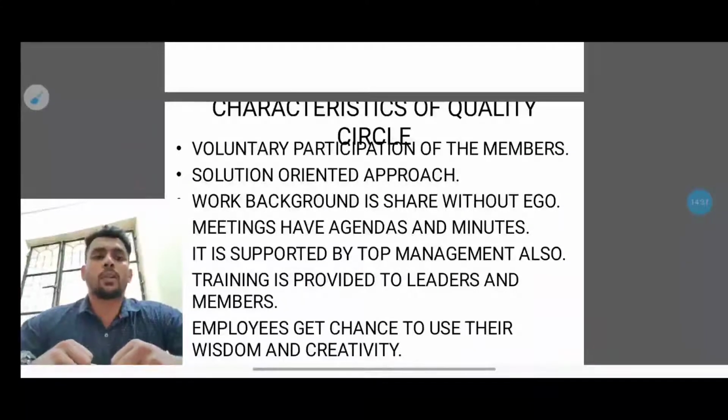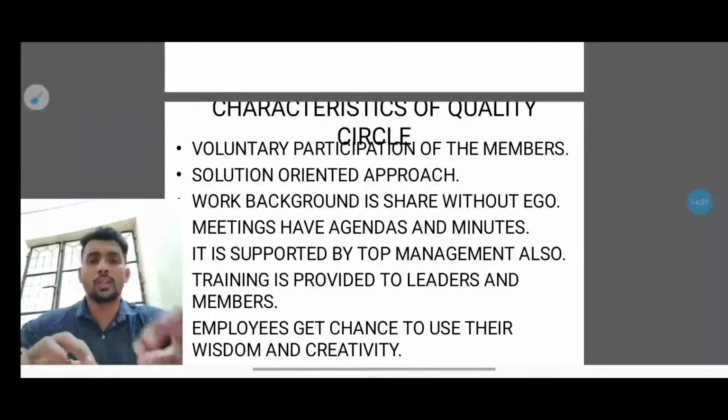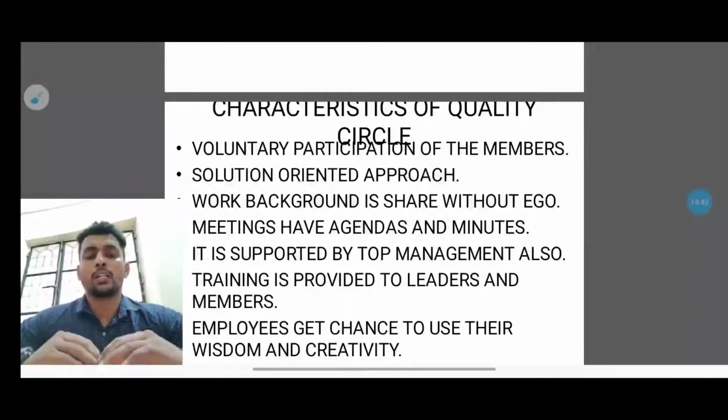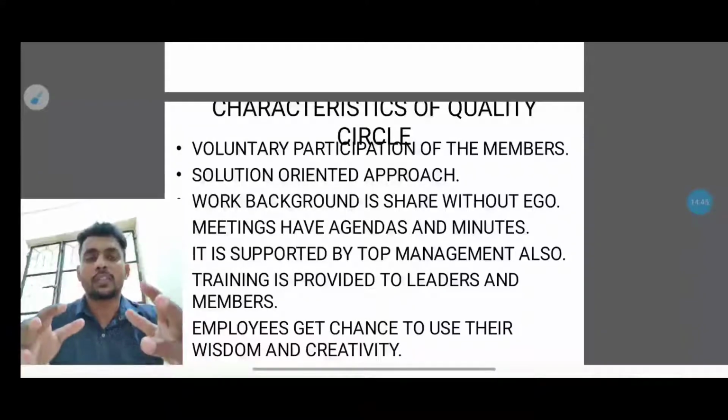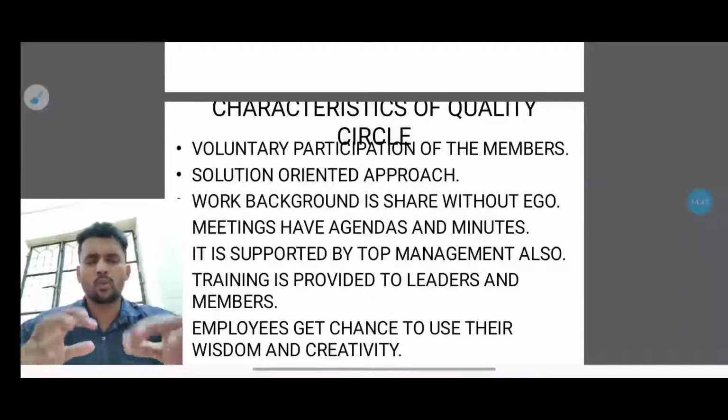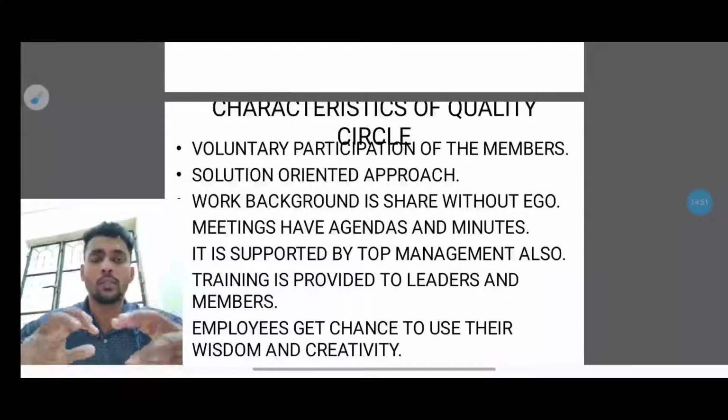Next one is work and share without ego. Basically we have to work in a team where ego should not be there. Whatever work is assigned to particular people, they should work in such a way that there is no ego, because whatever work has been assigned to each and every one, they should work wholeheartedly, because there is no place to show our egos.